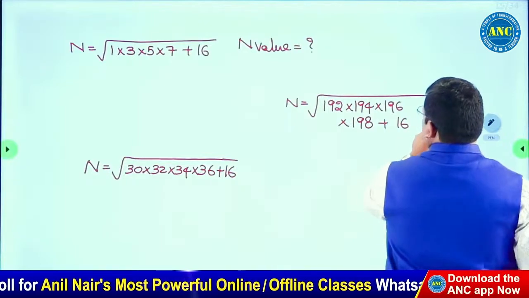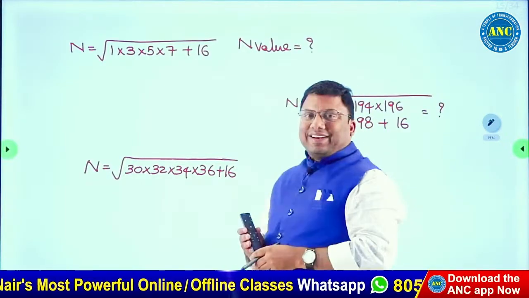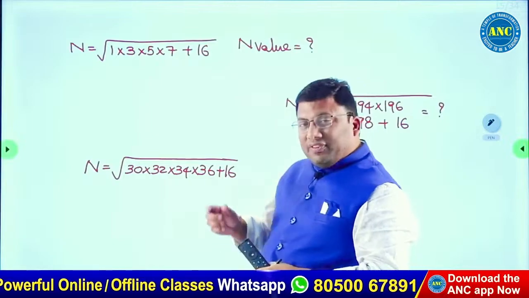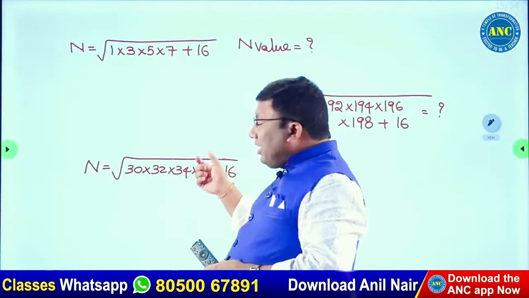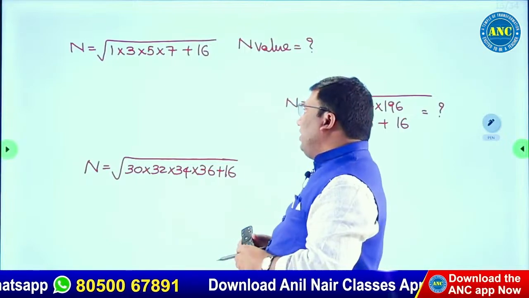What is this value? First we will take a very simple example. We will learn the concept, then we will increase the level of difficulty.